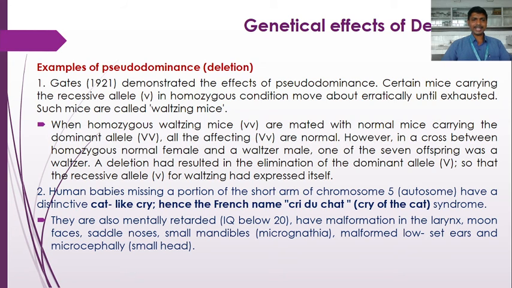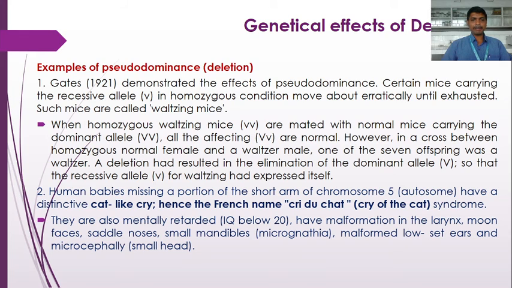So this is a syndrome that occurs in human beings, mostly in human babies, where there is a missing portion of the short arm of chromosome 5. Chromosome 5 is an autosome that determines somatic characters. So due to the deletion of the short arm of chromosome 5, the resultant human baby has a distinct cat-like cry. So the syndrome is cri du chat.